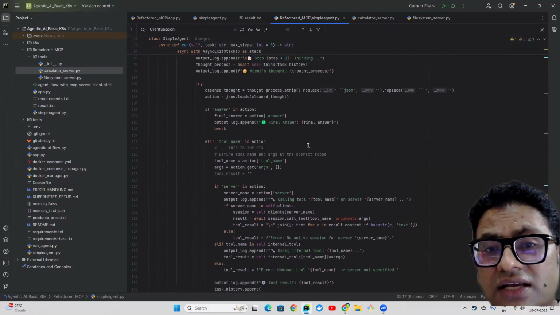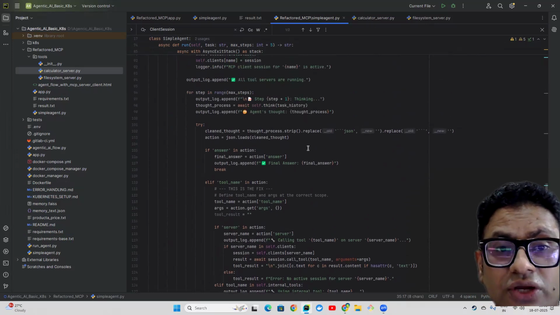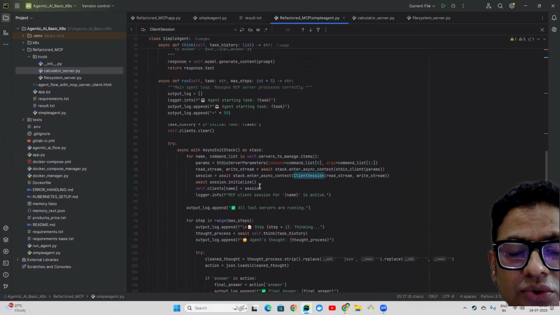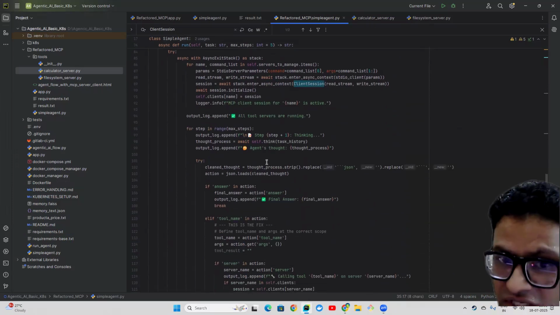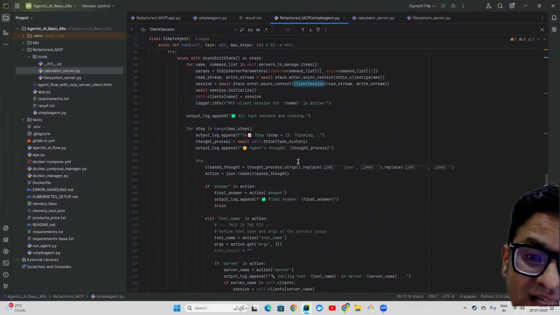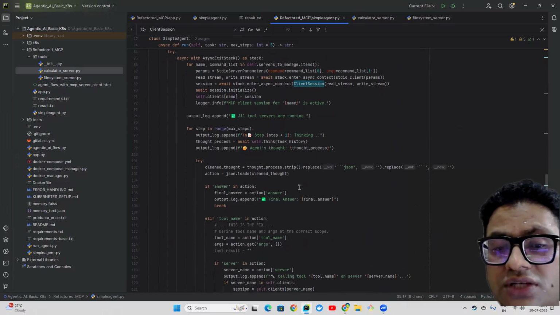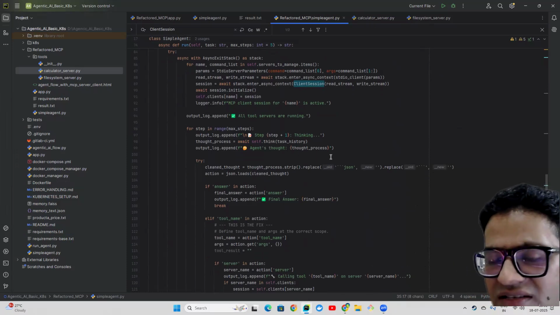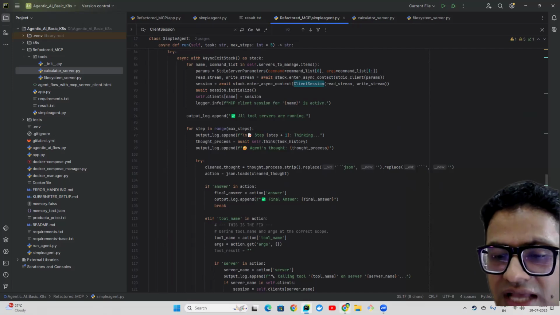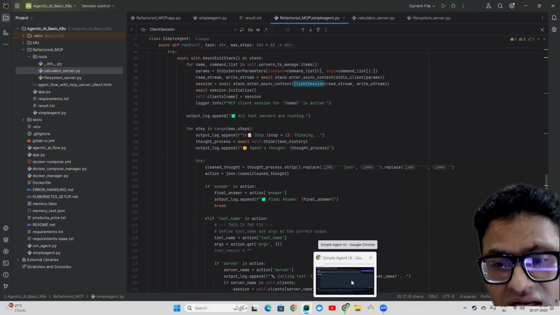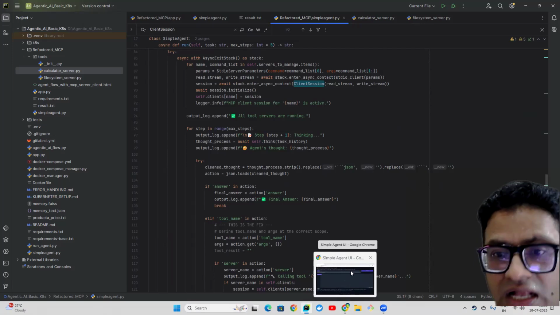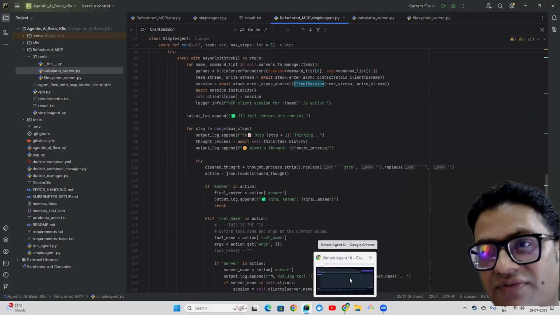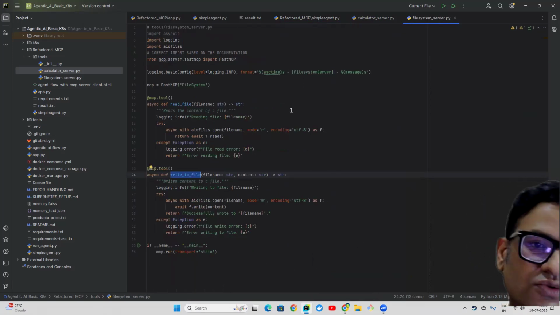Once the calculator is done, then again, it is going into the loop. That is what is happening here. It keeps going into the loop until the entire task is executed, right? So in the next round of thinking, it is going to just see whether my task is completed or not. If it is not, because it just does the calculation, and then it will figure it out. Now the calculation is done, but now it has to save the data. To save the data, it has to read the file. It has to open the file and it has to save them. And that is where this file system server comes into the picture.